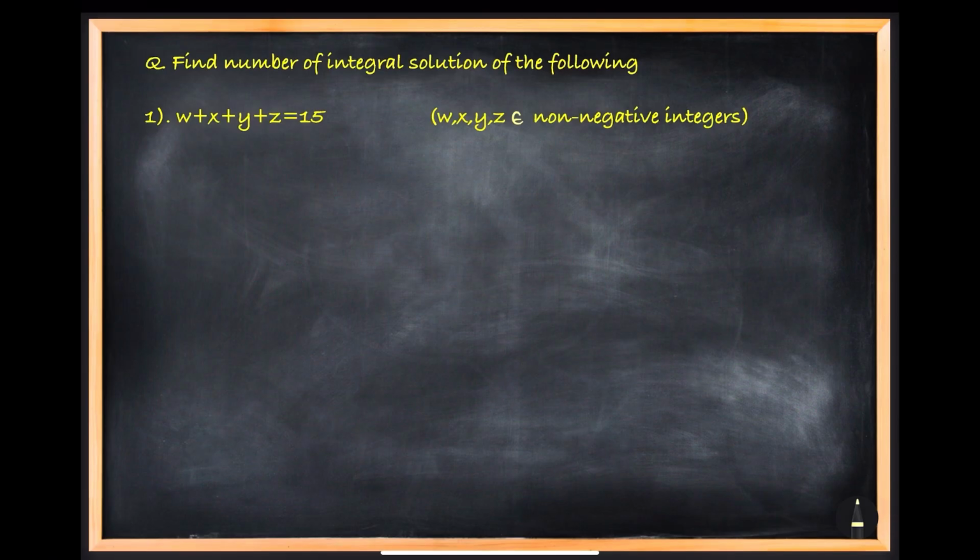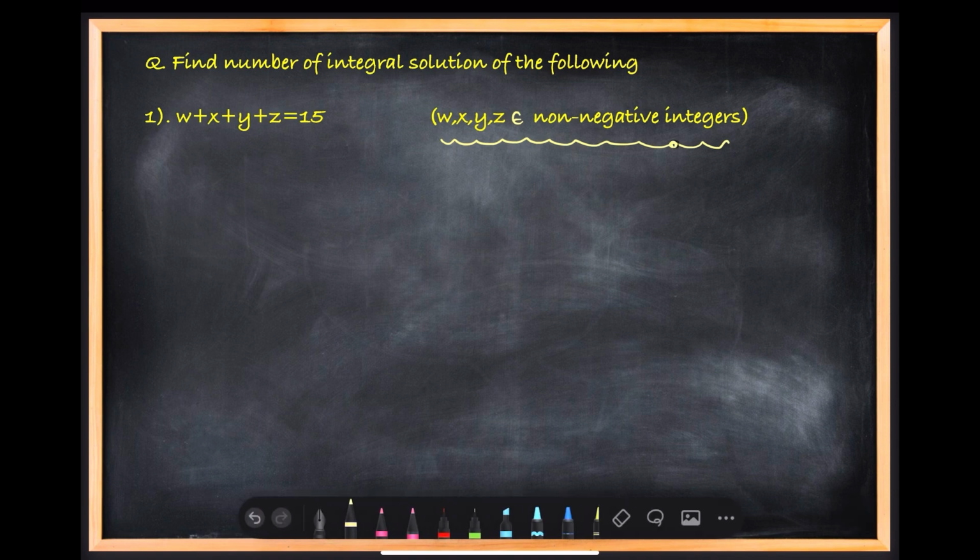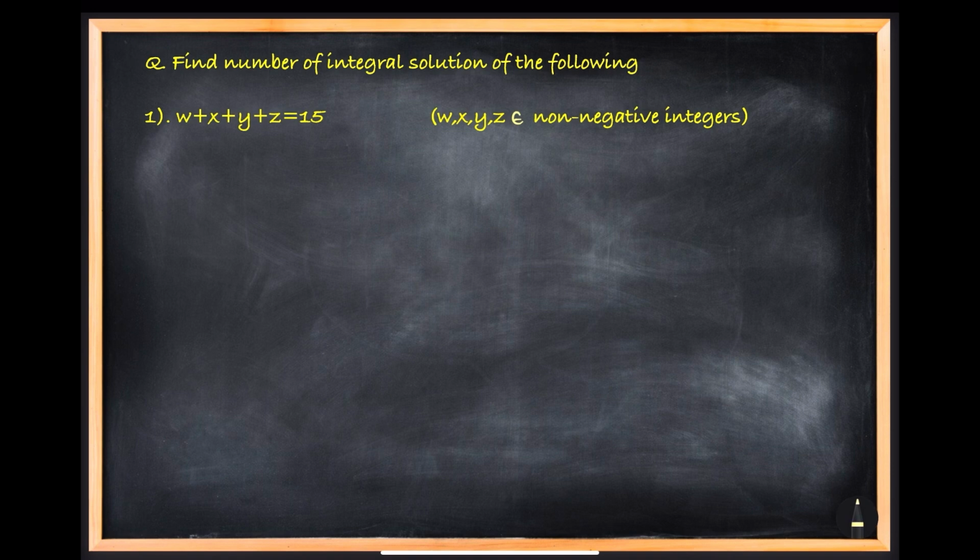Okay, so look at this situation. Find the number of integral solutions of the following. So you have to find out integral solutions. They will give you some equation, and then they will equate it with some number, and then they will be imposing some condition. Whatever may be the condition, you have to convert your question into your favorable zone, that is 0 and 0.